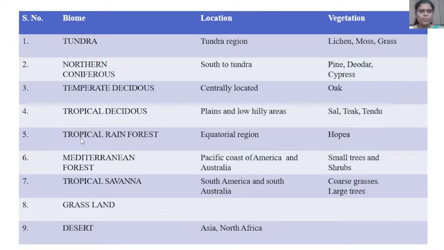Then next, tropical rainforest, location equatorial region, vegetation hopea. Then Mediterranean forest, location the Pacific coast of America and Australia, vegetation small trees and shrubs. Then next, tropical savanna, location South America and South Australia, vegetation coarse grasses, large trees. Then next, grassland. Then next, desert, location Asia, North Africa.